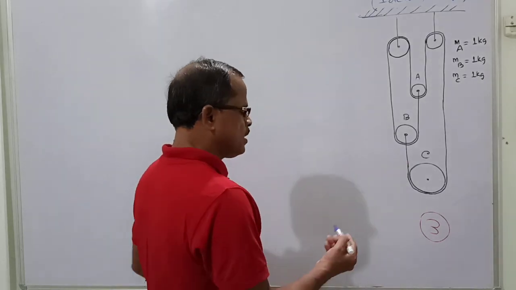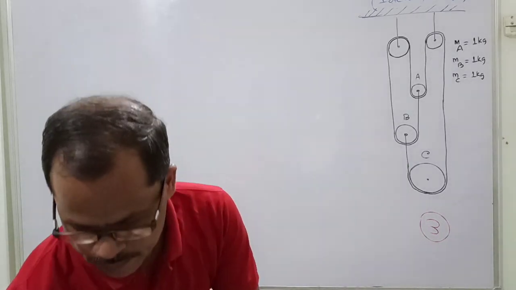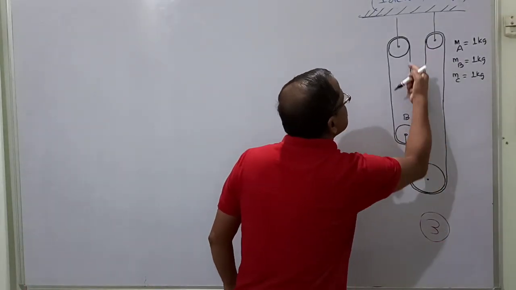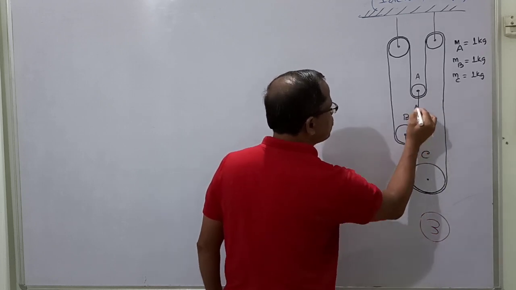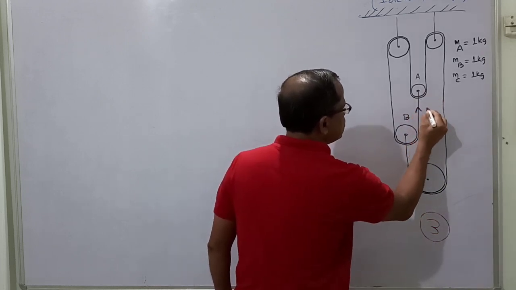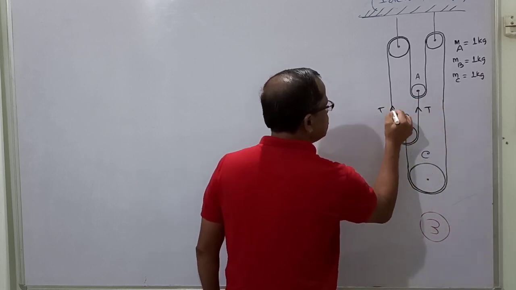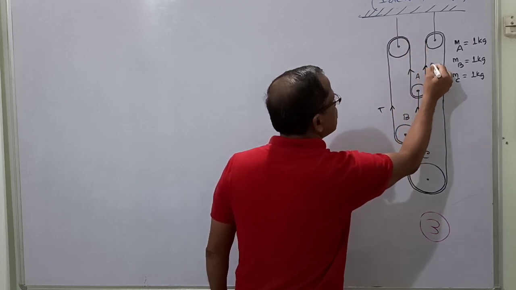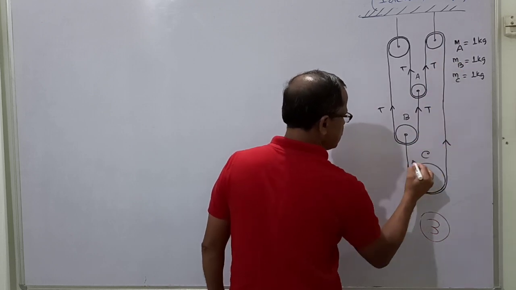Since it is an ideal pulley, the tension in each string is the same. In a single string, the tension is the same everywhere, because the string starts from this point, let's say from the point A. The tension is T. The same string is going this way, the tension is T. Again it is going this way, again the tension is T. Because it is the same string, the tension remains the same everywhere.